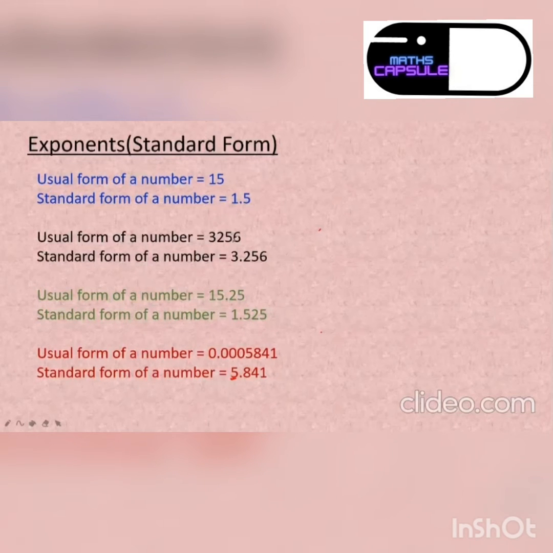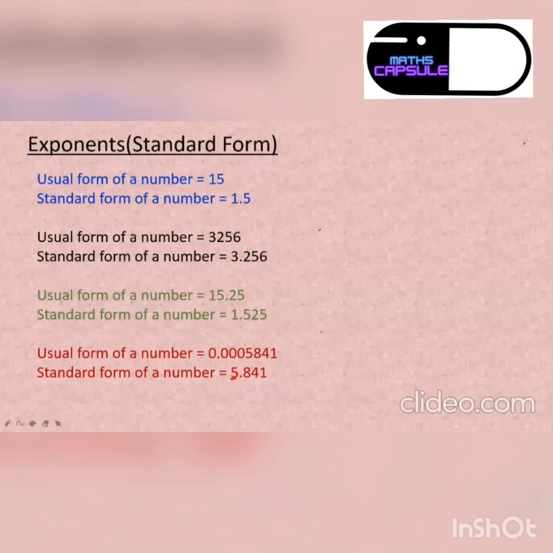Now 3256. Where should the point be? After 3. Now here 0.0005841. Where should the point be? After 5. So 5.841. Clear? Aishwarya, still any doubt or is it clear now? No, ma'am, now clear. Okay. All of you are clear with this? Yes, ma'am. Okay. So now you are clear.